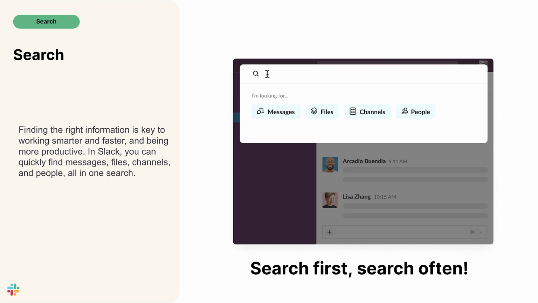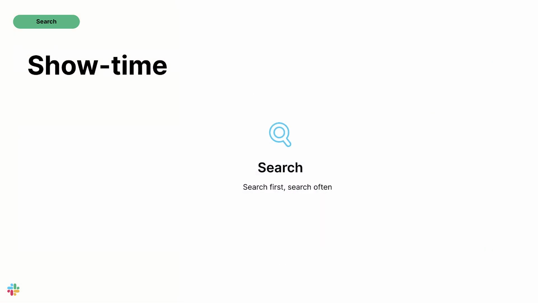Why? Because instead of asking someone for something, try searching for it first. My guess is with a couple of modifiers and filters, you'll be able to find what you're looking for not only more quickly, but also without having to bog down your colleagues. I'll head to my demo environment to show you exactly what I'm talking about here.